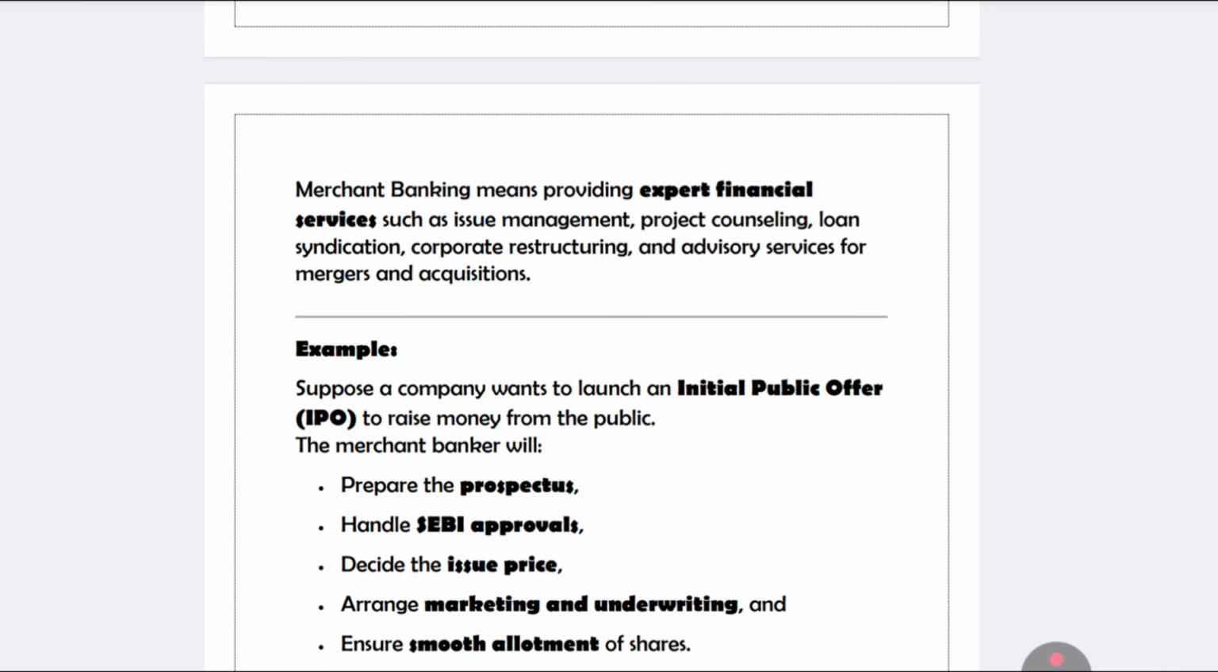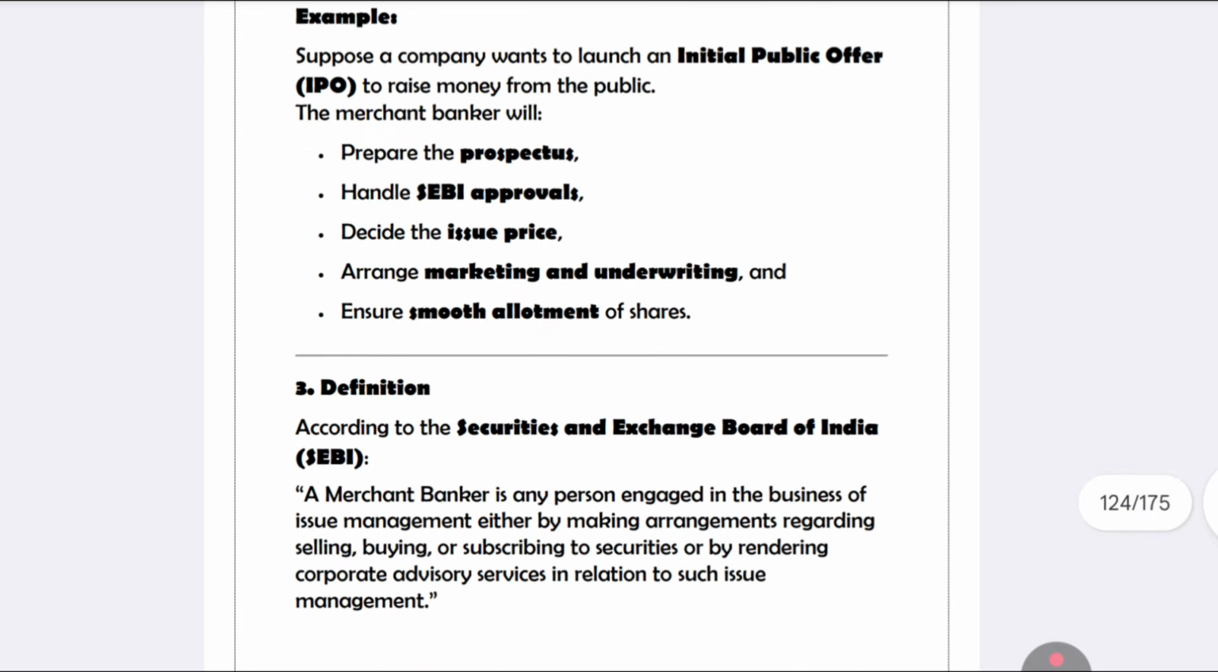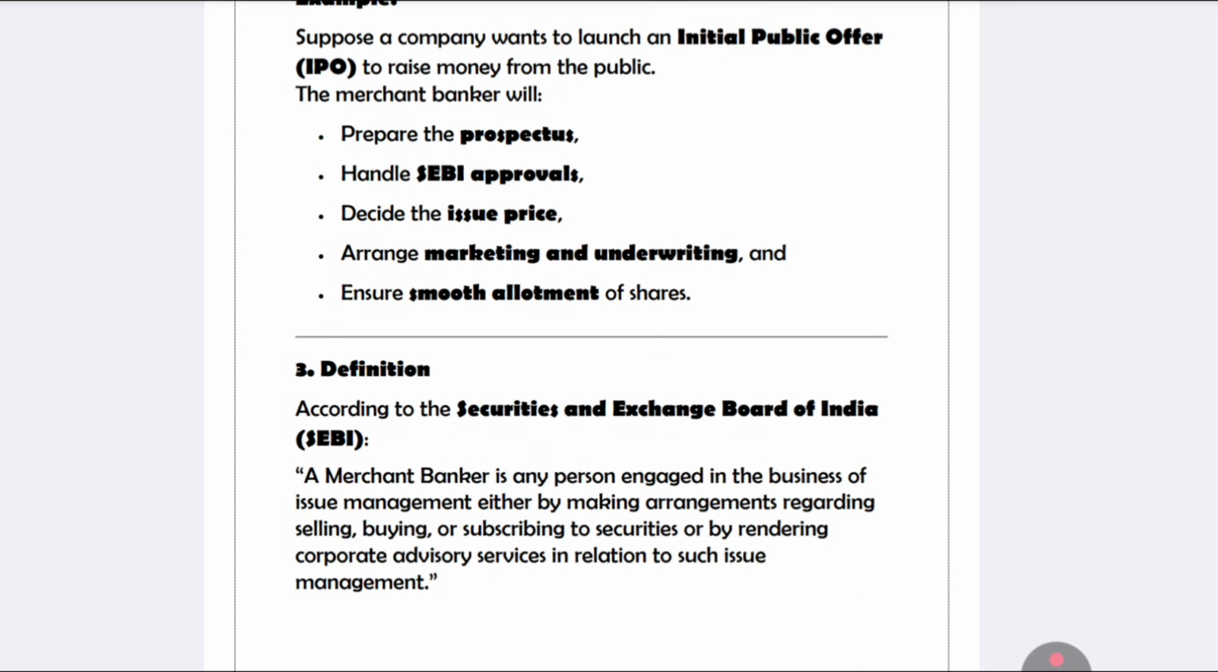So what is the example for this? For example, we can write IPO, that is initial public offer. And it will be approved by SEBI.